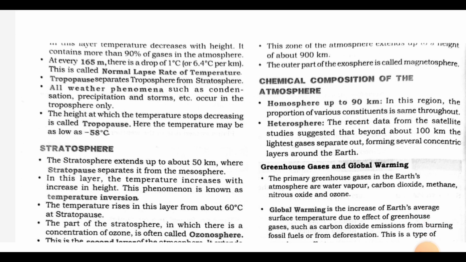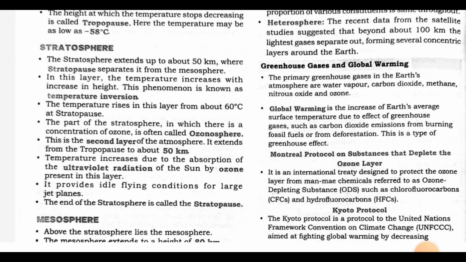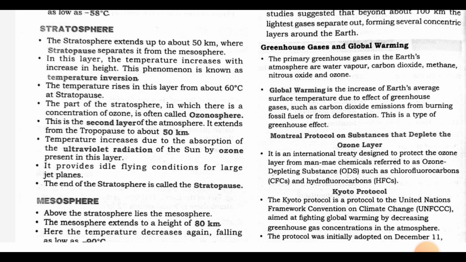Stratosphere. The stratosphere extends up to about 50 km, where stratopause separates it from the mesosphere. In this layer, the temperature increases with increase in height. This phenomenon is known as temperature inversion. The temperature rises in this layer from about minus 60 degrees Celsius at tropopause. The part of the stratosphere in which there is a concentration of ozone is often called ozonosphere.